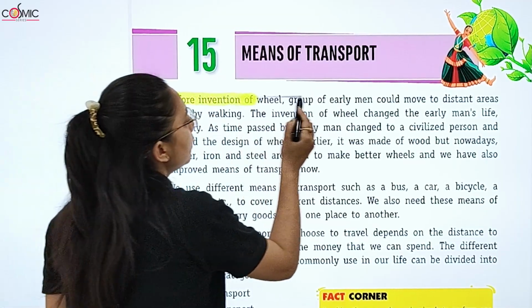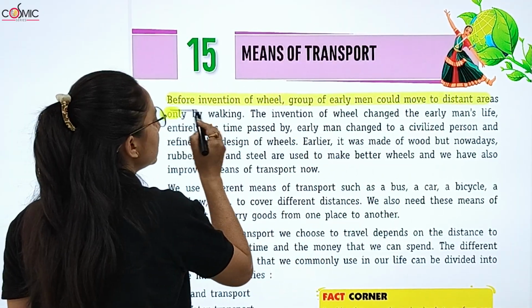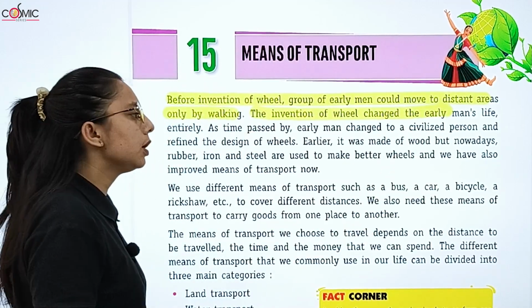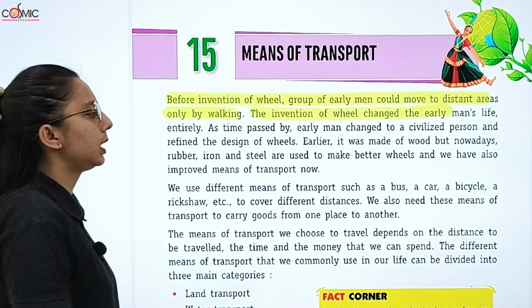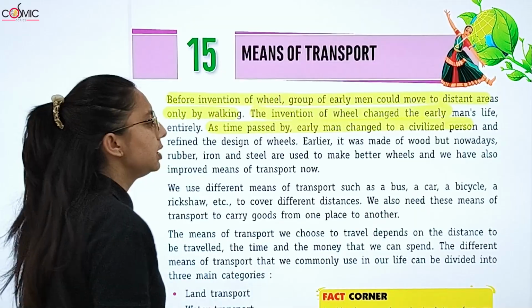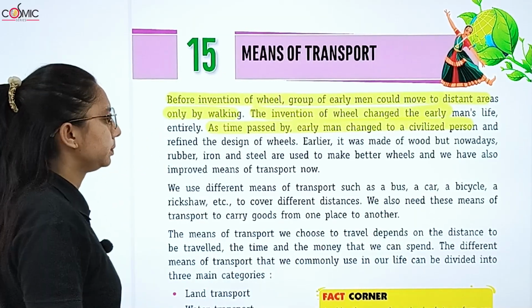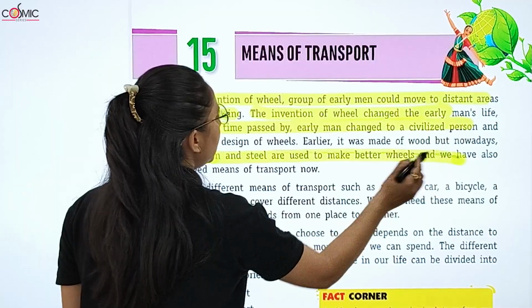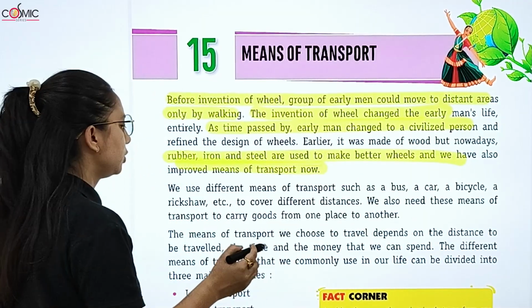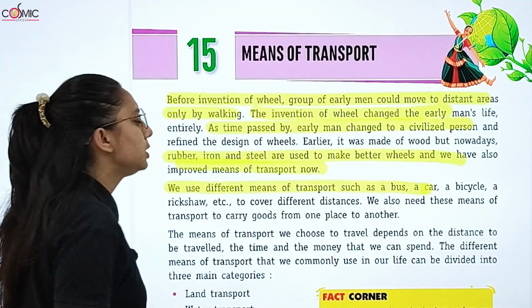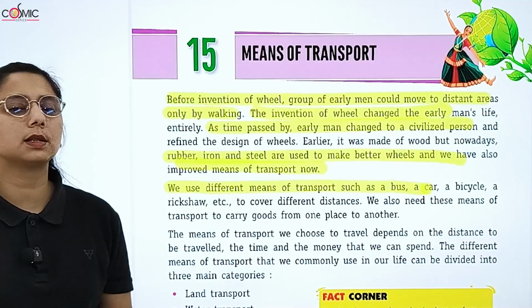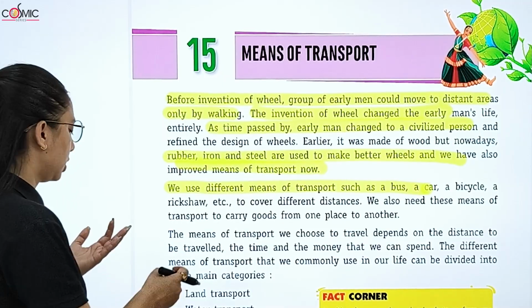So before the invention of the wheel, groups of early men could move to distant areas only by walking. The invention of the wheel changed early men's lives entirely. As time passed, early men became civilized and refined the design of the wheel. So rubber, iron and steel are used to make better wheels, and we have also improved means of transport. We use different means of transport such as bus, car, bicycle and rickshaw.